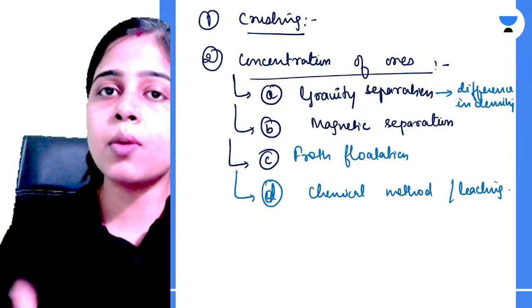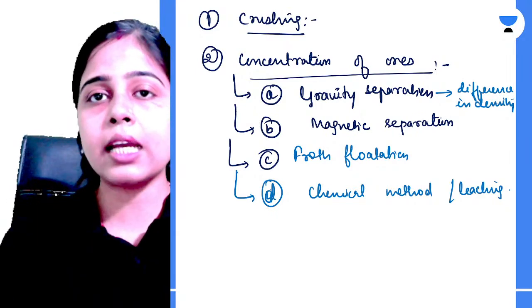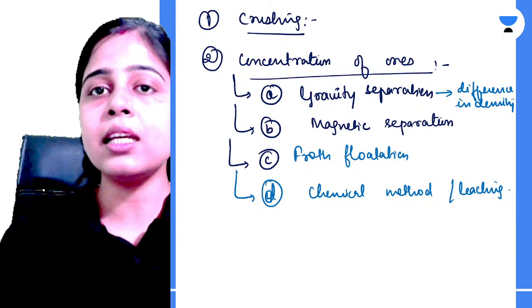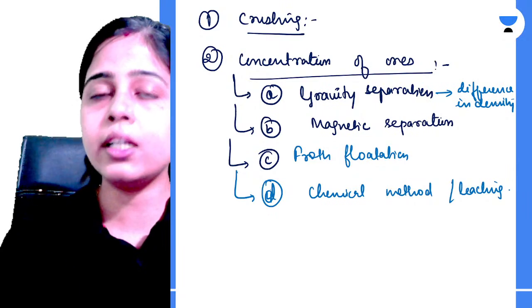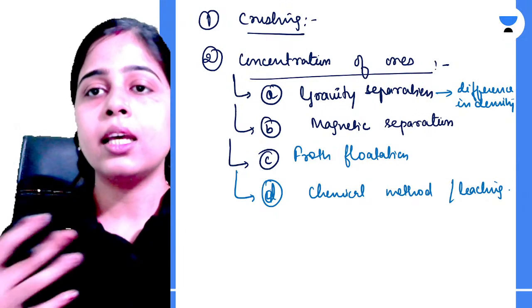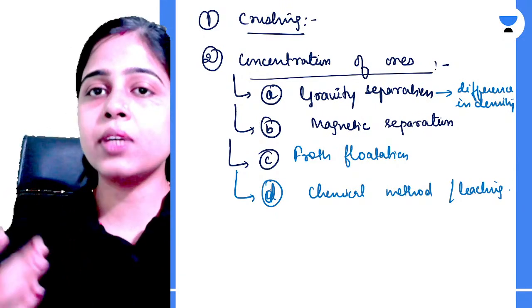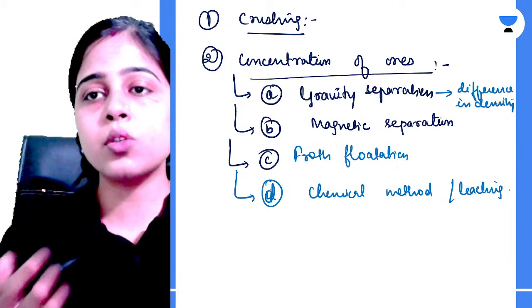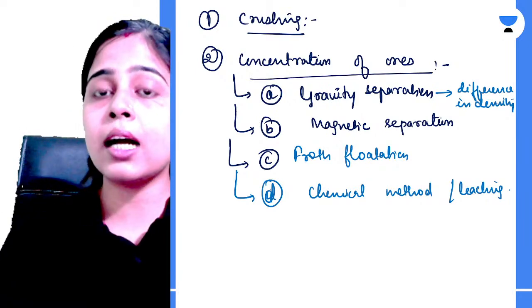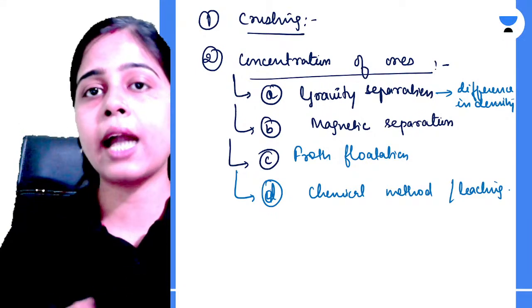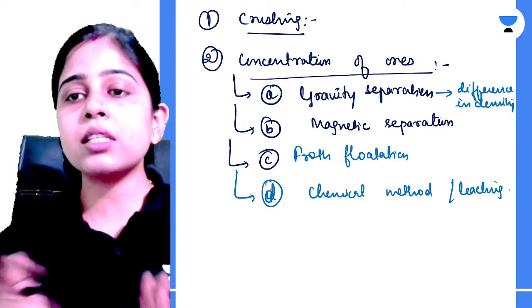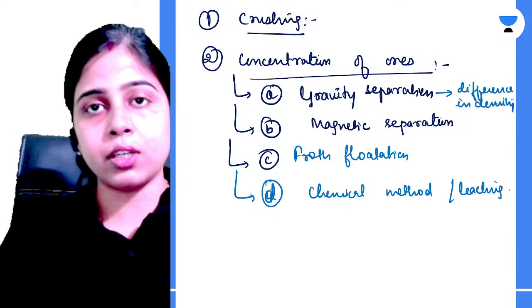In the chemical method, or leaching, what principle do we use? We take a chemical solvent and see that either the ore or the impurity should be soluble in that chemical solvent and the other should be insoluble. In this way, we can concentrate different ores using different techniques depending upon what principle is followed by the ores and impurities. Clear? So in this way, we can concentrate different ores.